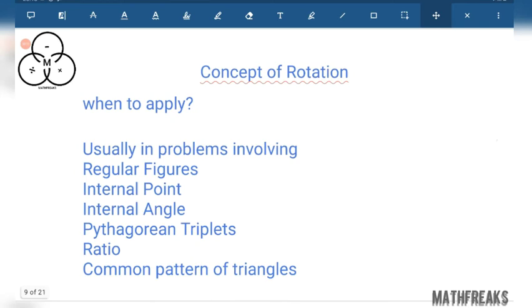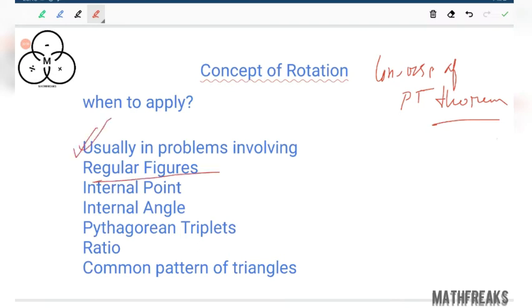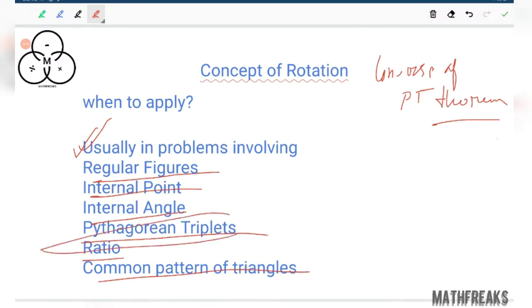Now comes the concept of rotation using Pythagoras theorem. Basically here we will use the concept of converse of Pythagoras theorem. When to apply? Usually in problems involving regular figure, internal point, internal angle, Pythagorean triplet, ratio, common pattern of triangle. Pythagorean triplet, in our